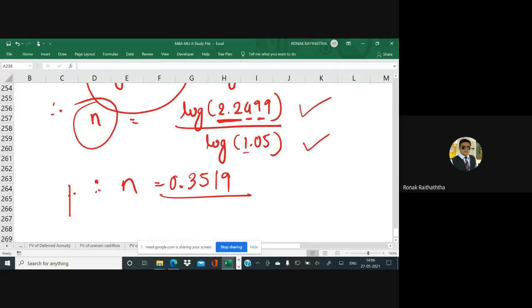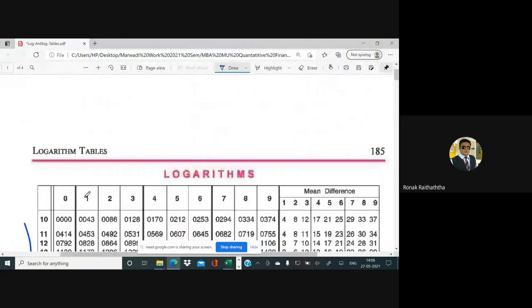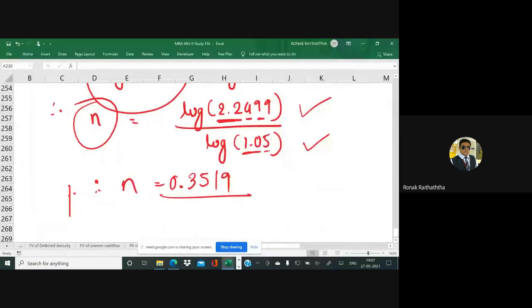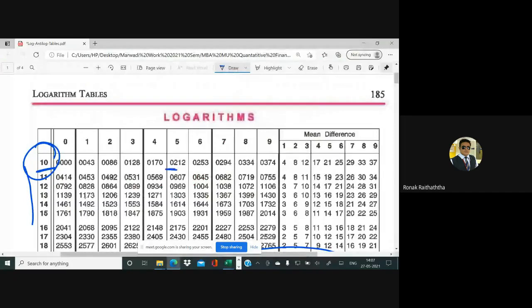Similarly, let's go to 1.05. We'll go to the 10 row and see the 5's value. Here we have got 10, starting from 10 only, right? And 5 we have got over here: 0212.